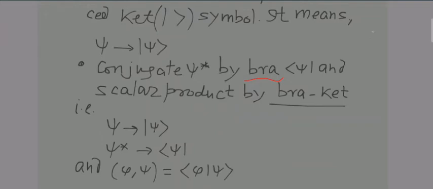Your ket symbol is like this, but your bra symbol will be exactly the opposite, a mirror image of the symbol of ket. So the conjugate psi star is denoted by bra and the scalar product by bracket. How is a scalar product represented? It is represented by bracket.